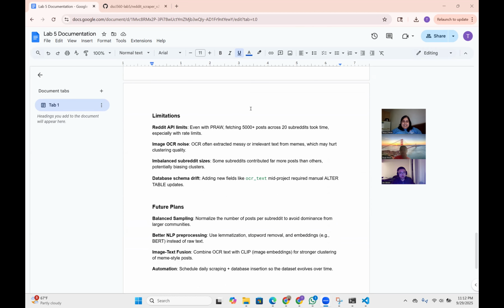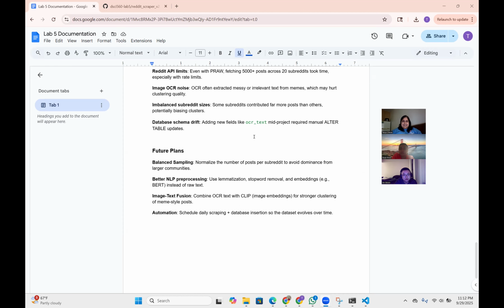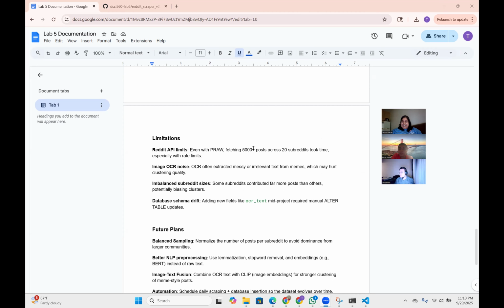And just to go over, we did see some limitations, such as the Reddit API limits, some OCR noise when we were running OCR, and imbalanced subreddit sizes. Some subreddits were bigger than others, and there was also database schema drift, like adding new fields, and we had to alter the table mid-project. In the future, we do hope to have better NLP processing. We hope to improve what we have right now when it comes to automation and image text fusion and things like that. I'll let my team members expand on that on their turn.